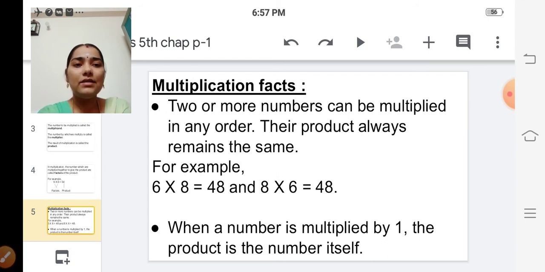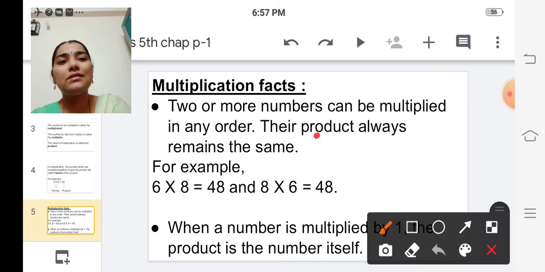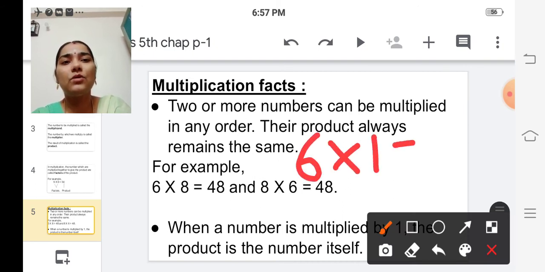When a number is multiplied by 1, the product is the number itself. So if we multiply 6 into 1, 6 ones are 6 itself, isn't it?